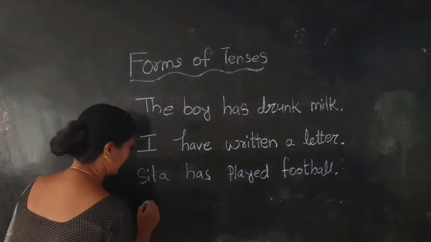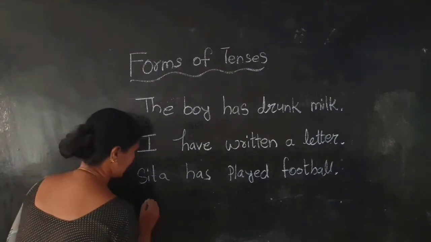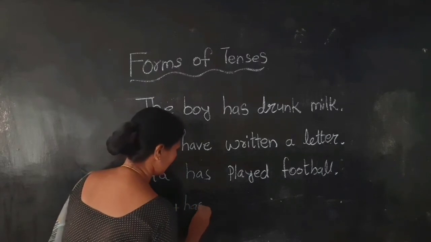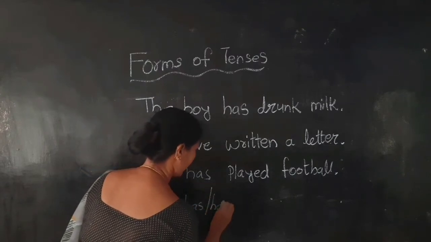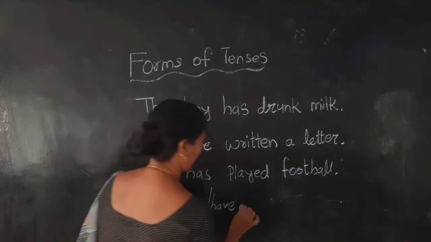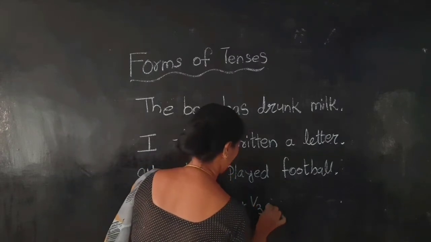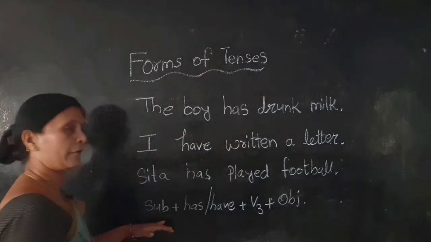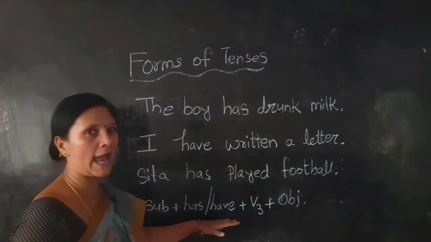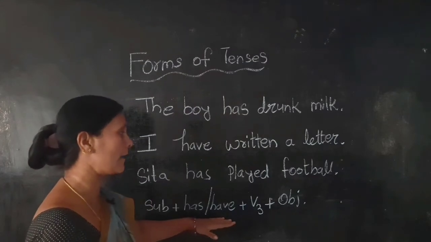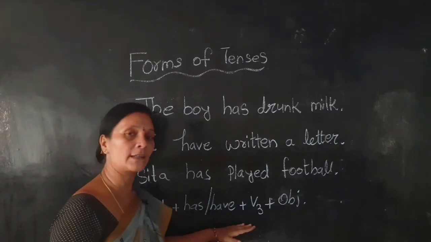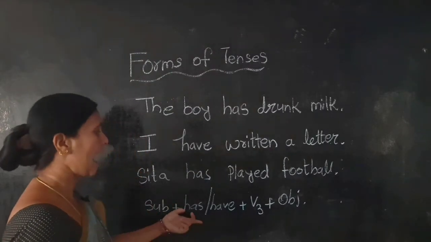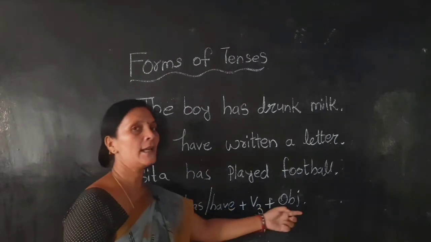See, here is the rule. Subject, has or have, plus V3, plus object. You have to remember this one, has or have. With the help of has or have, we are continuing the perfect. We will write the present perfect sentence: subject, has or have plus V3 plus object.